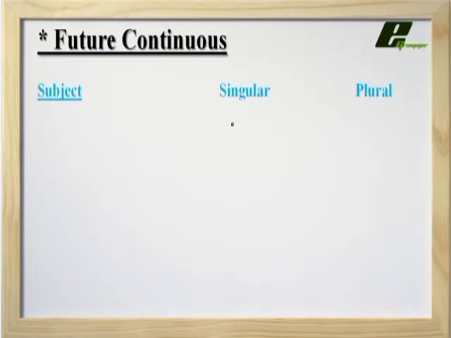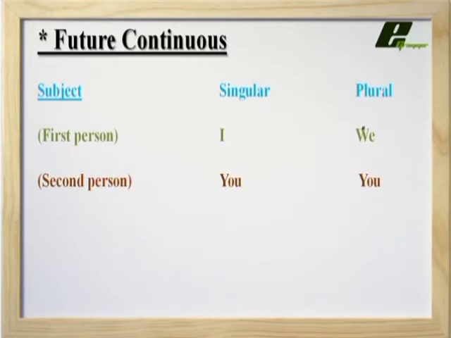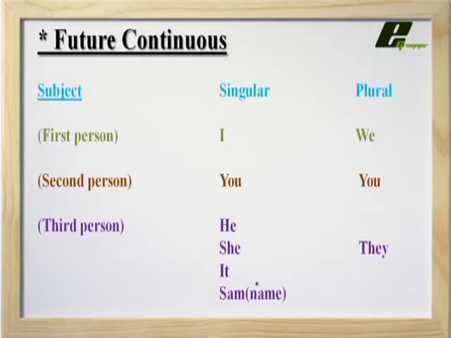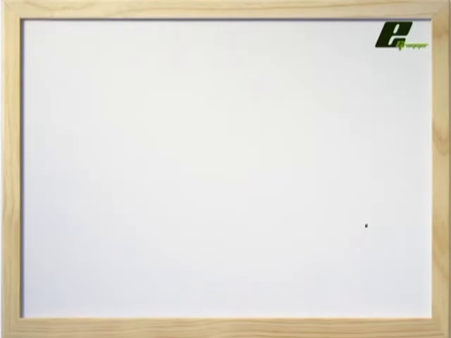Let us understand singular and plural pronouns. Let us look at what the first person is. I and we are both first person, but I is singular, we is plural. Second person is the person to whom we are talking. Third person is the person about whom we are talking. Singular third person are he, she, it, or any name, like the name Sam. And in plural, the third person is they.